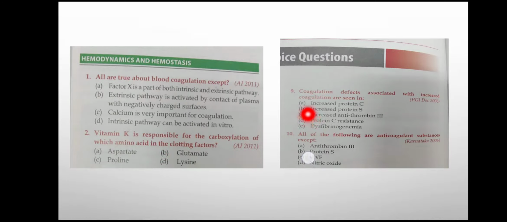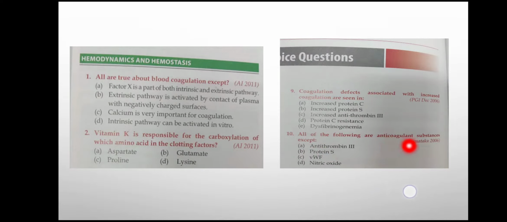Next, coagulation defects associated with increased coagulation are seen in: increased protein C, no. Increased protein S, no. Increased antithrombin 3, no, because all these three have a role in anticoagulation and not increased coagulation. Then protein C resistance, yes, it will cause increased coagulation, and also in dysfibrinogenemia there will be abnormal clotting. So answer is D and E.